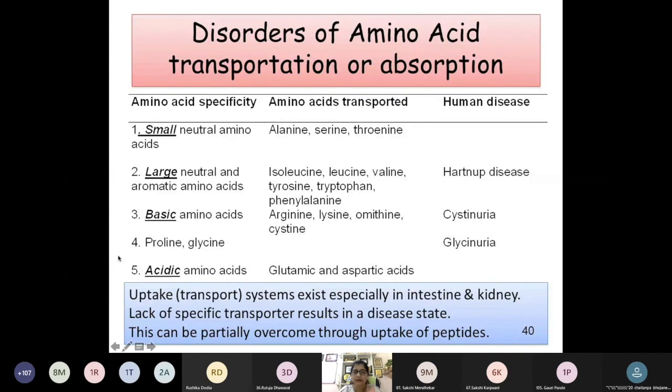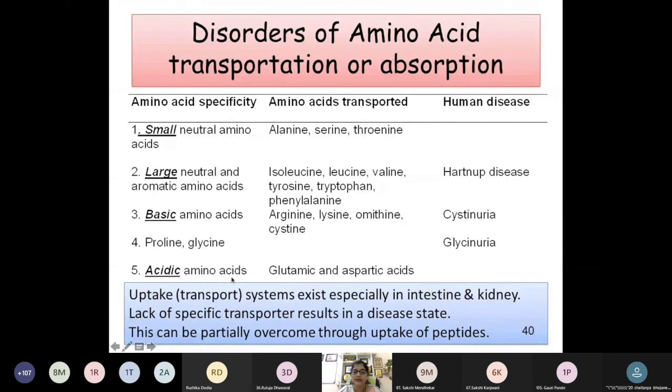Now whenever there is a defect in the transporter of basic amino acids, so arginine, lysine, ornithine and cysteine, they will not be transported properly. So what will happen? It will lead to increased excretion of these amino acids, and that will lead to cystinuria. Same way there is proline and glycine, when it is not absorbed, that will lead to glycinuria.